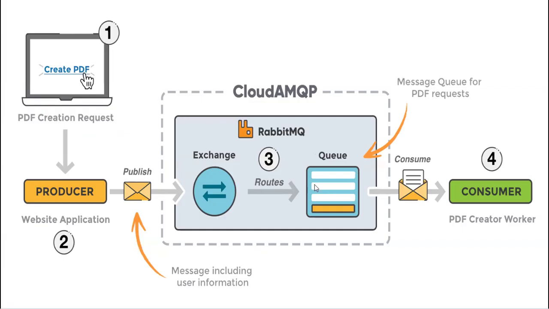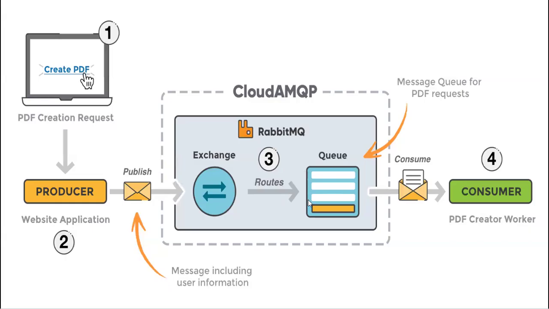The exchange follows a specific set of rules. The producer does not need to know which queue eventually receives the message. The exchange sends the message with the help of a routing key.